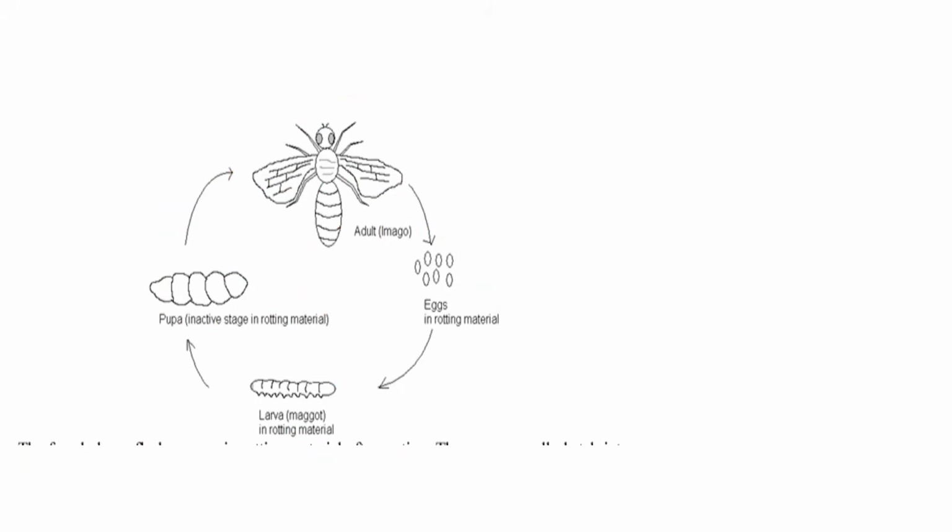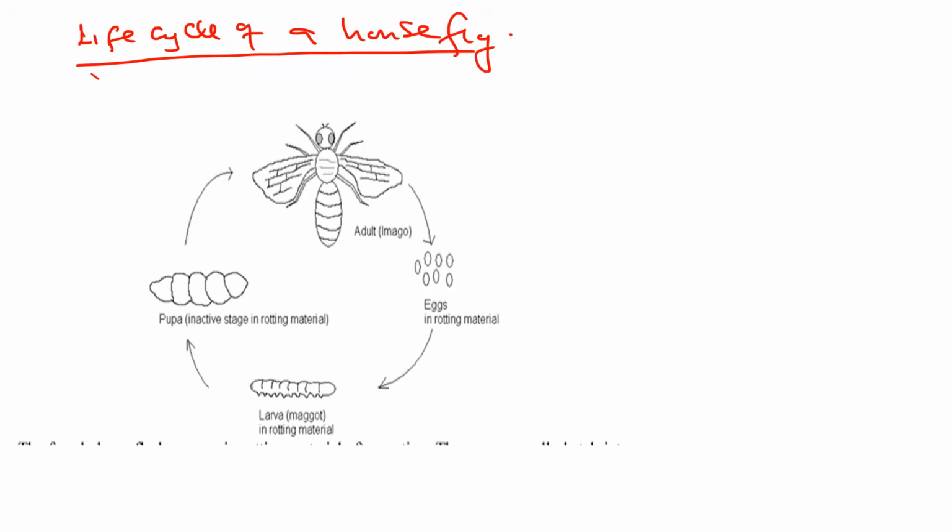All right, let us finally look at now a housefly. So this is the life cycle of a housefly. So what do you need to know about the life cycle of a housefly? So also it undergoes what we call complete metamorphosis. Why do we say it undergoes complete metamorphosis?